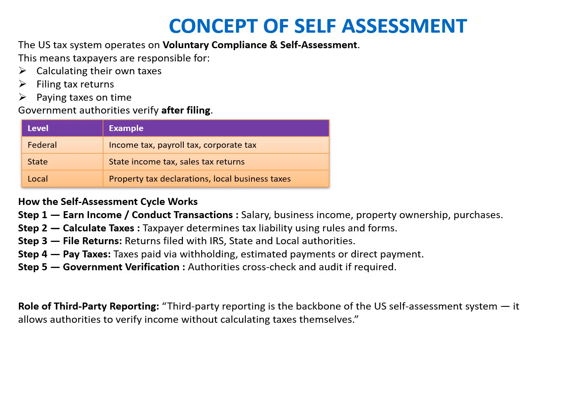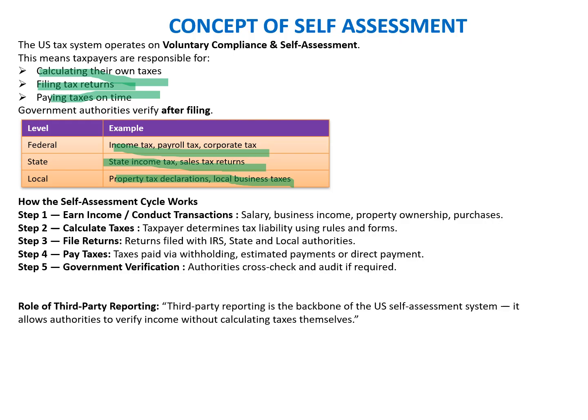The US tax system operates on voluntary compliance with self-assessment. This means the taxpayer is responsible for calculating their own taxes, filing their returns, and paying the taxes on time. Government authorities verify after the filing. For federal, it is income tax, payroll, and corporate tax; at the state level, state income tax and sales tax returns; and at the local level, property tax declarations and local business taxes.